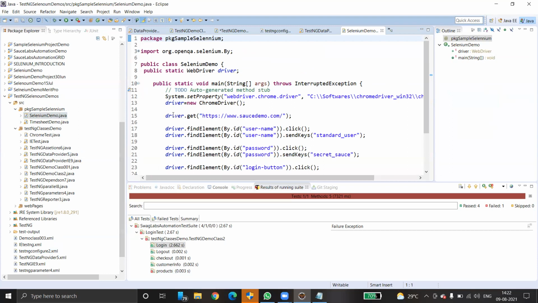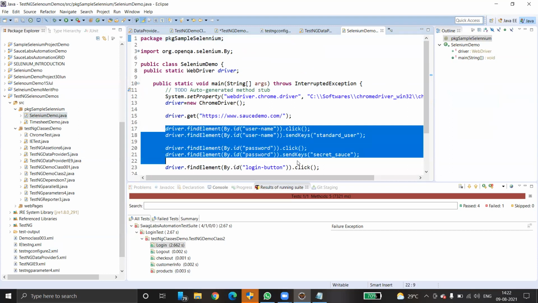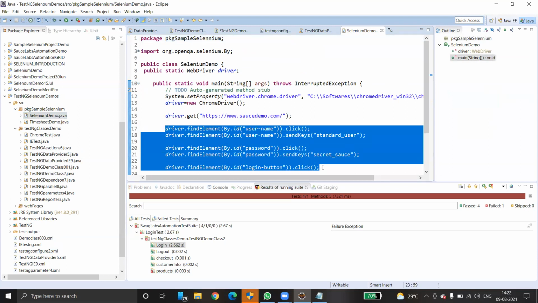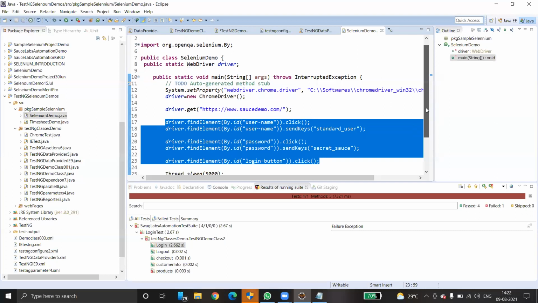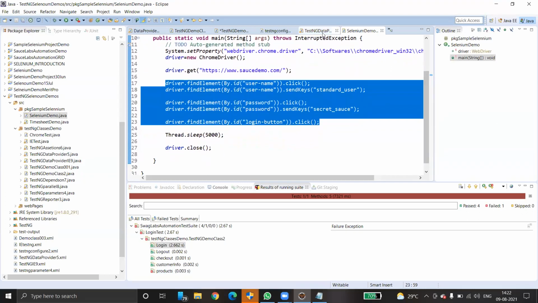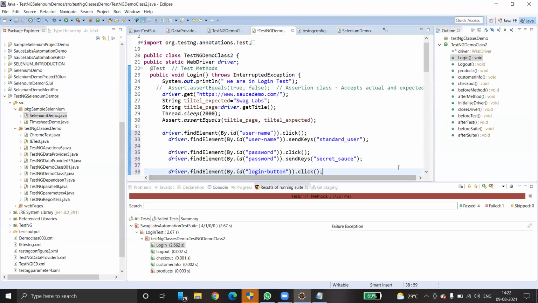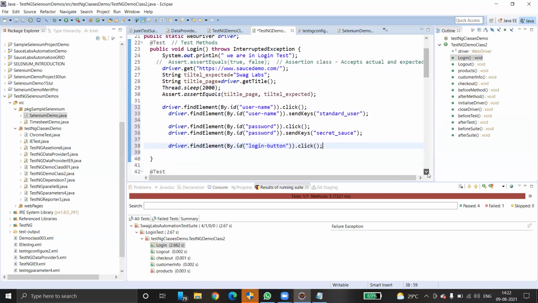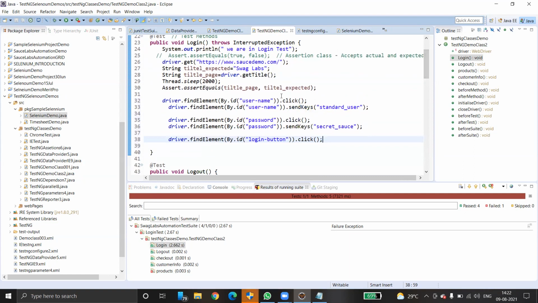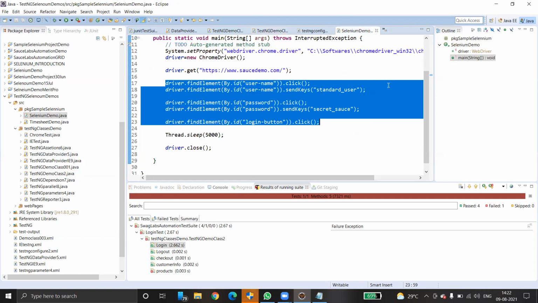Yeah, here we have it. Okay, so I'm just going to copy it. Control C. Here I'm just adding it. Control S. For logout, I want to close the logout also.